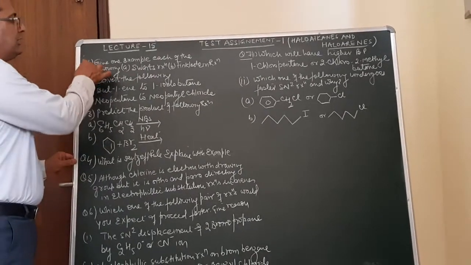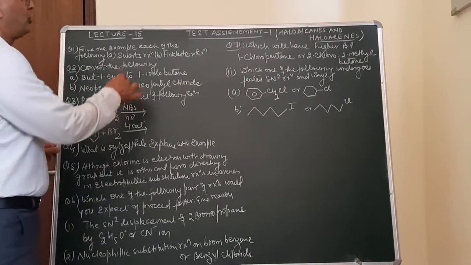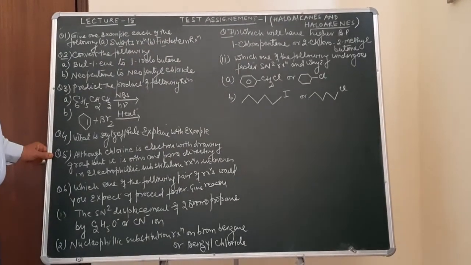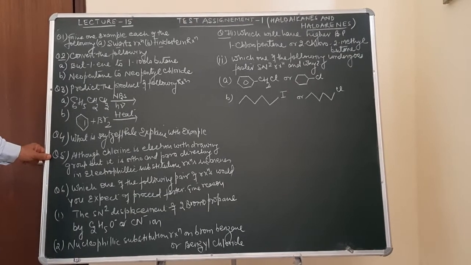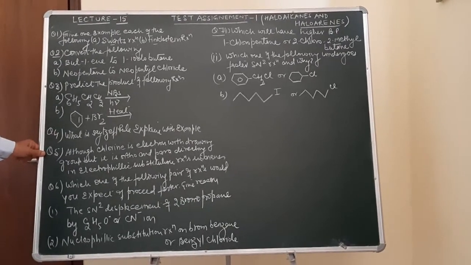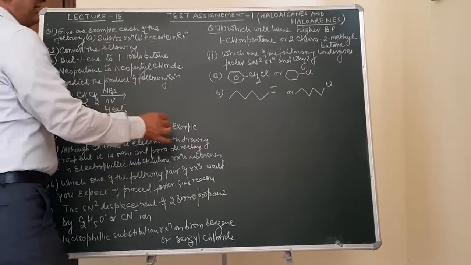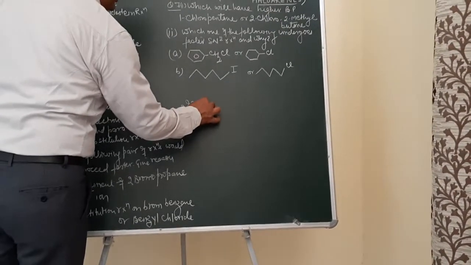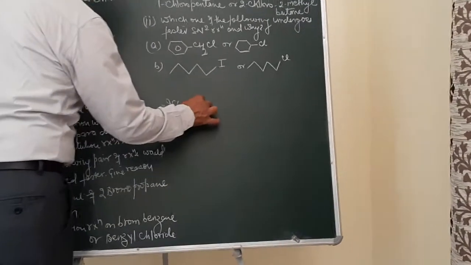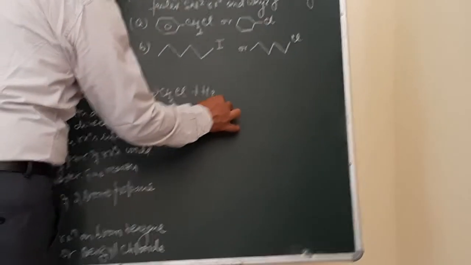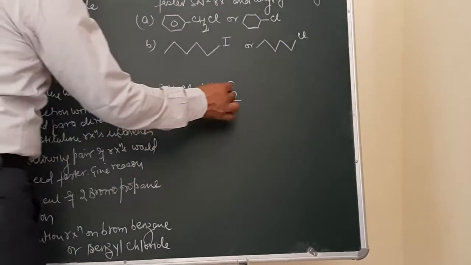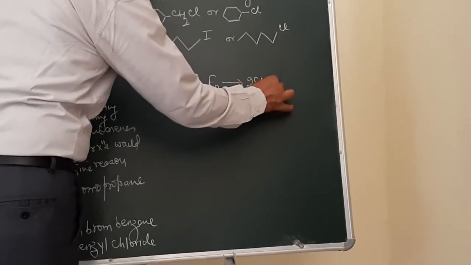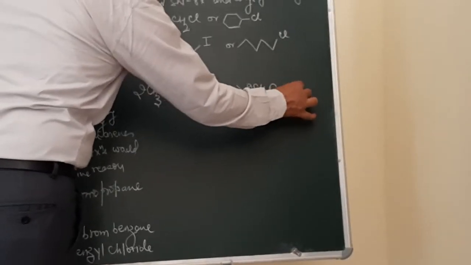Question number 1 is, give an example each of the following: 1. Swarts reaction, 2. Finkelstein reaction. As already discussed, the Swarts reaction was used for the preparation of fluoroalkanes. For example, if you take two molecules of methyl chloride and make them react with mercurous fluoride, that is a metallic fluoride, it will result in the formation of methyl fluoride, and mercurous chloride will be given out.